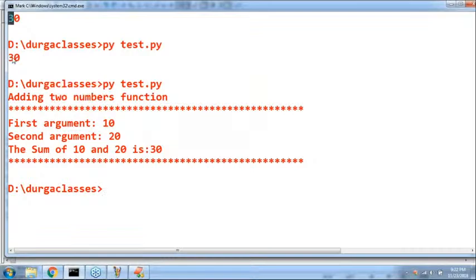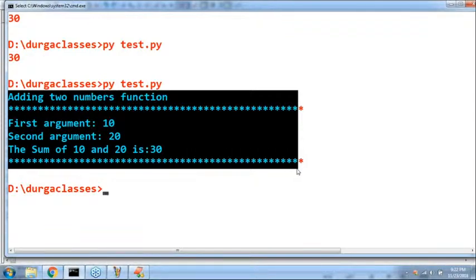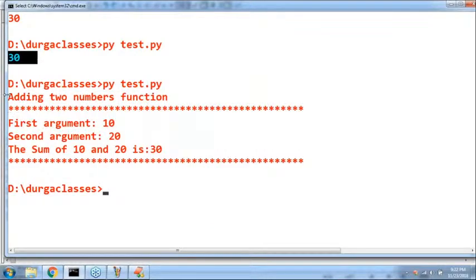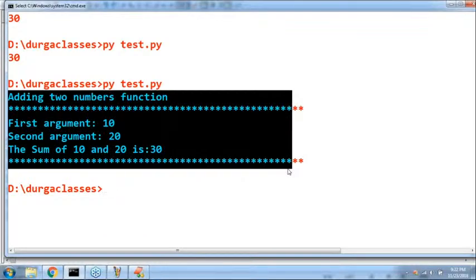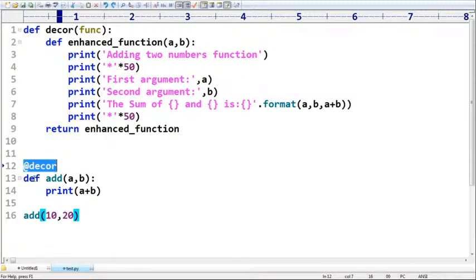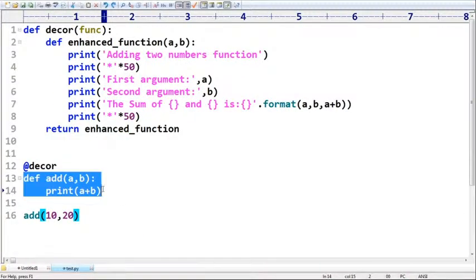Are you seeing the difference between this one and this one? Just for basic idea purpose. Yes, friends? That is the need, that is the purpose of a decorator. I want to extend the existing functionality with some extra functionality. Then we should go for decorators. Now all the people are in a position to understand.